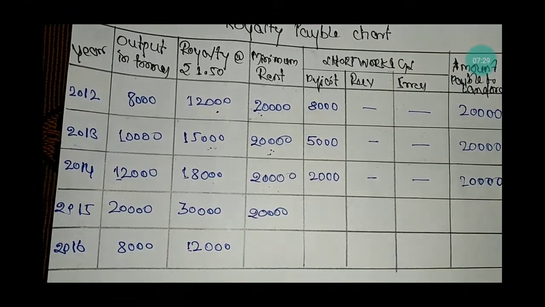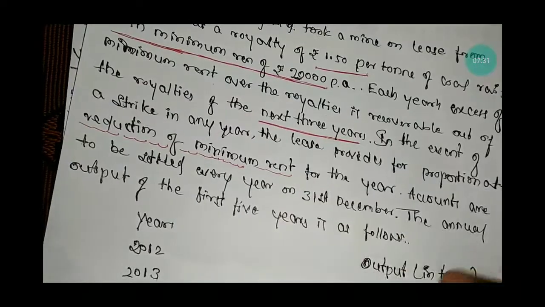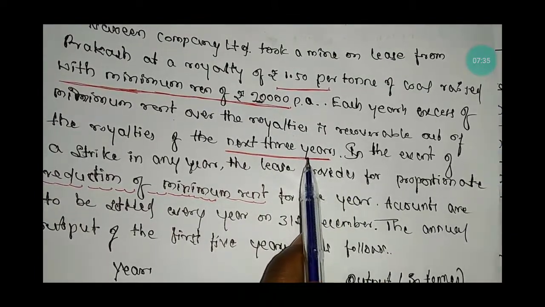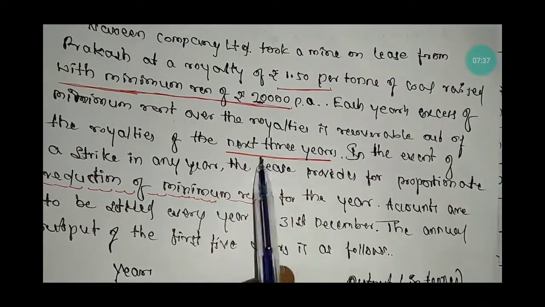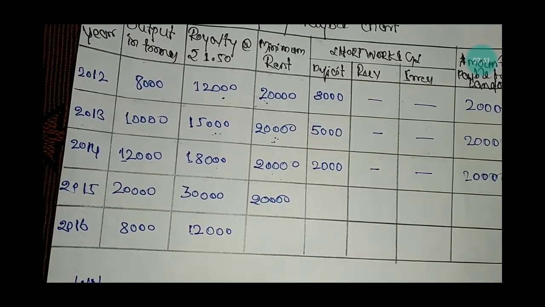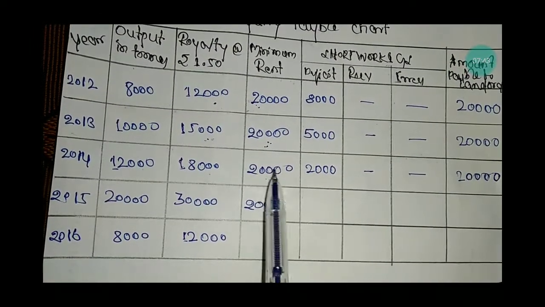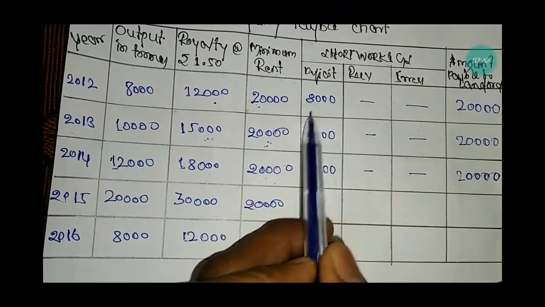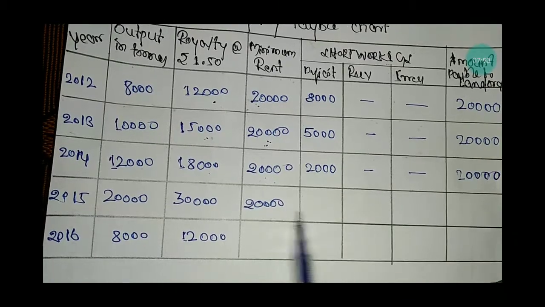In the problem, they say that any short working will be recovered in the next 3 years only. Out of the next 3 years, the short working of 2012 will be recovered in the year 2015.